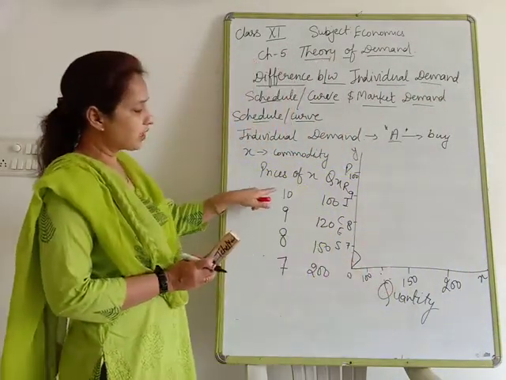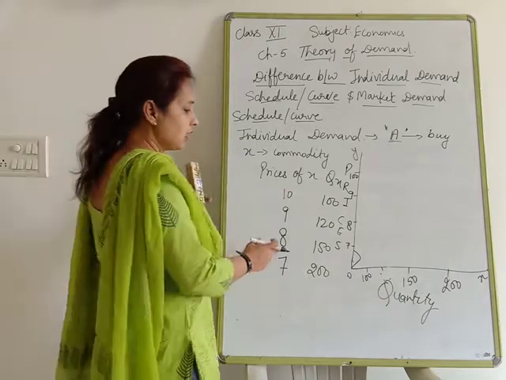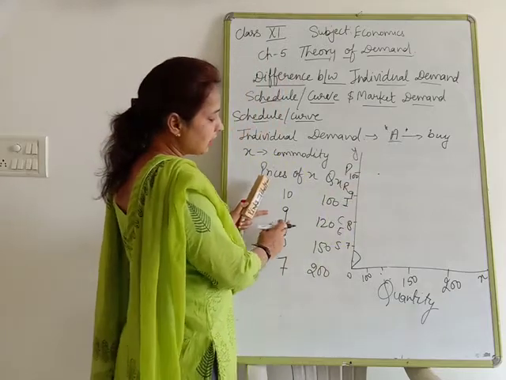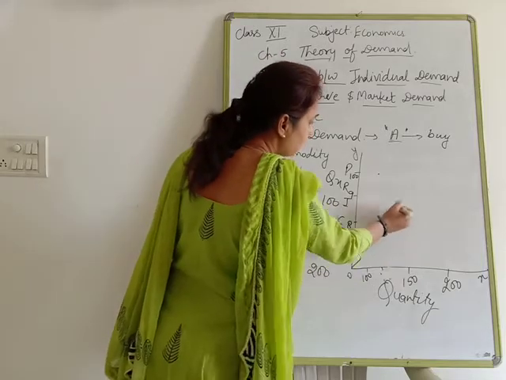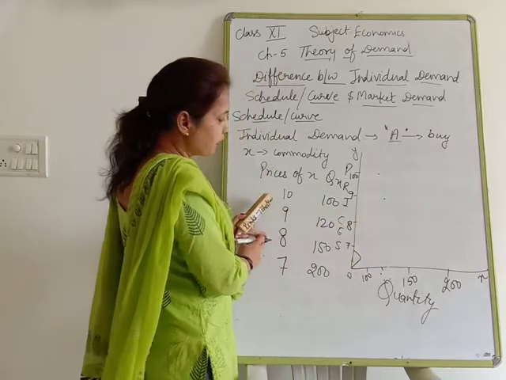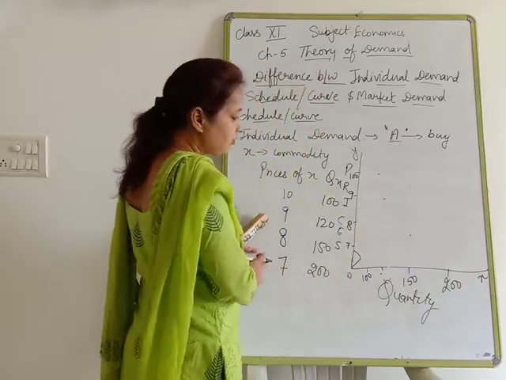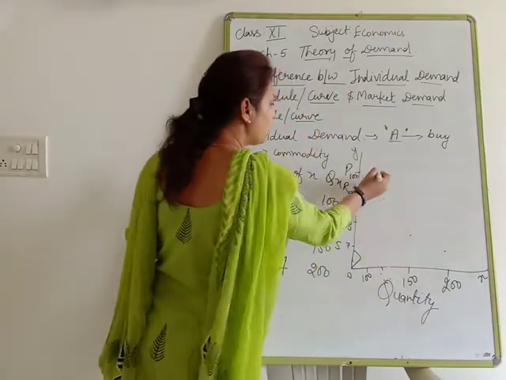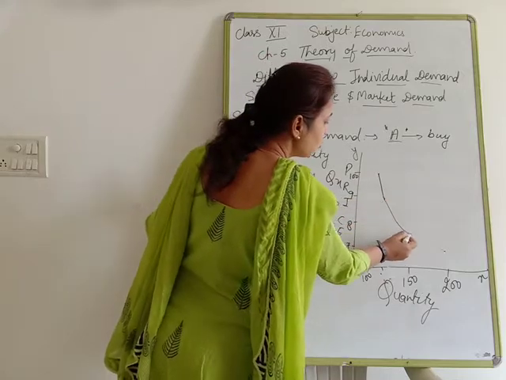Look at there. If the price is 10, then how much quantity is going to be purchased? That is 100. Clear? If the price is 9, then how much are we going to purchase? Suppose 120. If the price is 8, then how much quantity is going to be purchased? 150. And at 7, 200. Now you can see we have made a curve also,